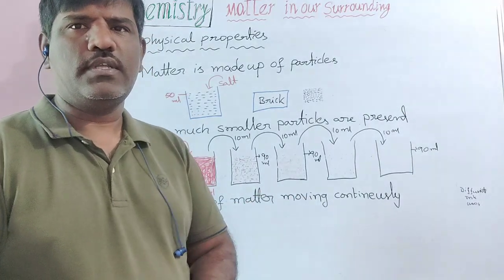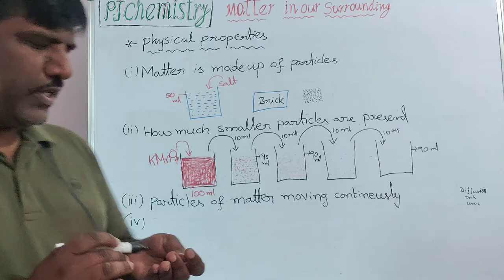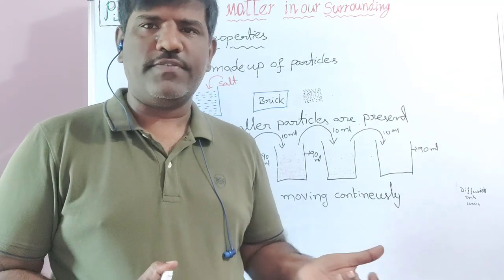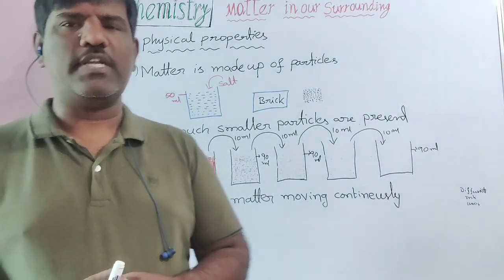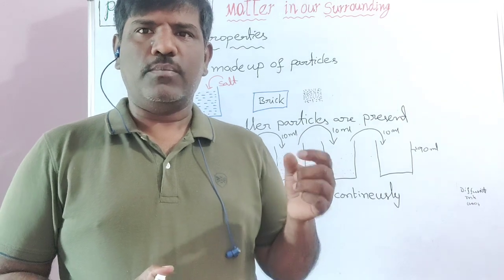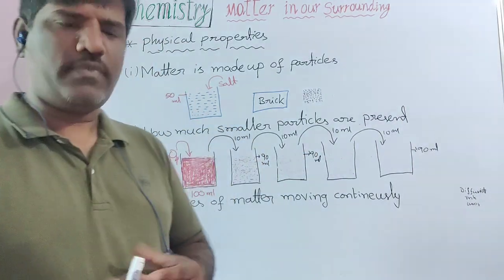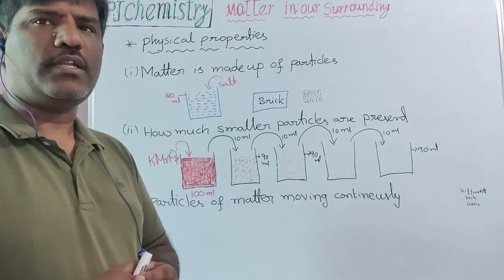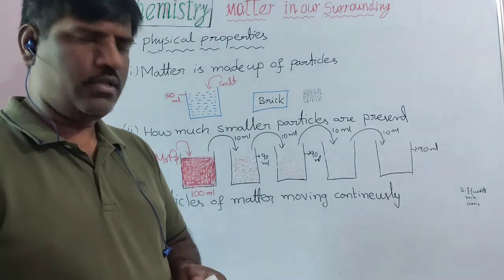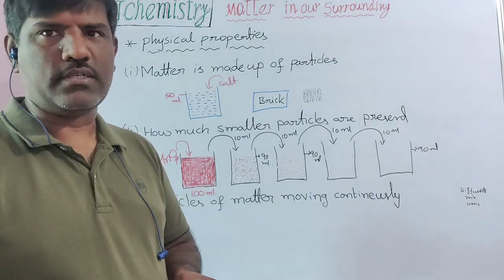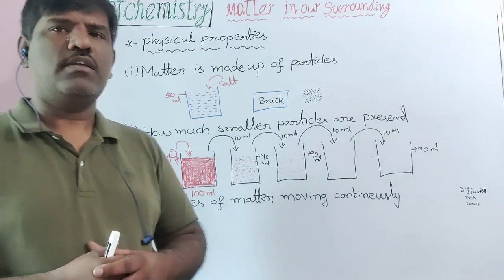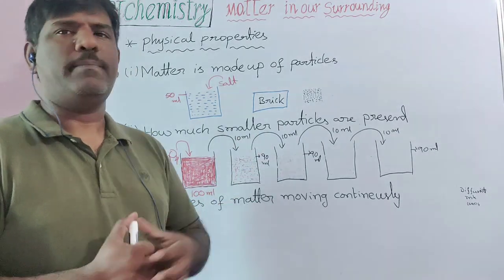Children, last video I hope all of you observed that continuation. Today we are going to discuss. Last video we completed till classifications of matter. Ancient Indian philosophers classified matter as five elements, which is called Panchatattva. Next, modern classification: Greek philosophers further classified matter into two classifications based on their nature: physical nature and chemical nature. Today we are going to discuss the physical nature of matter, or physical property of matter.